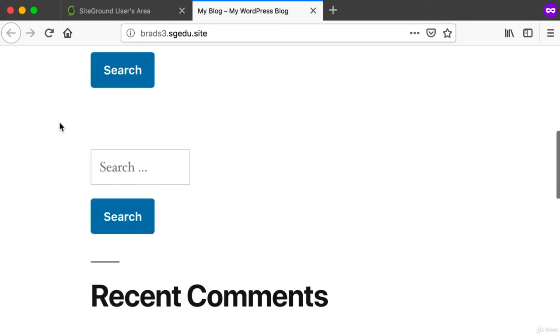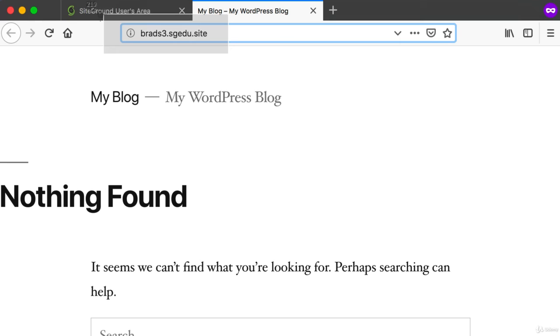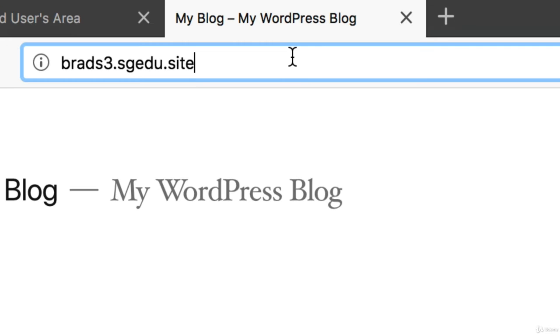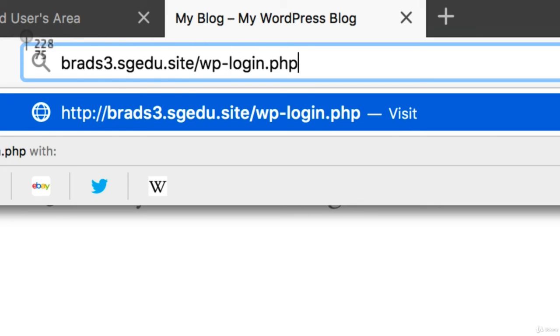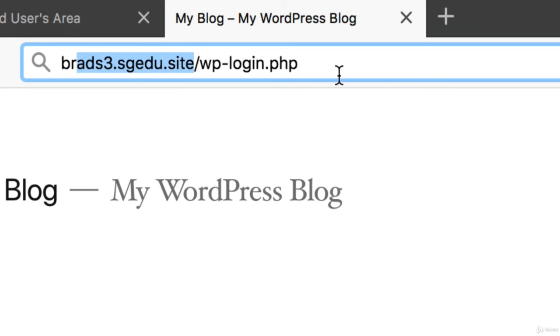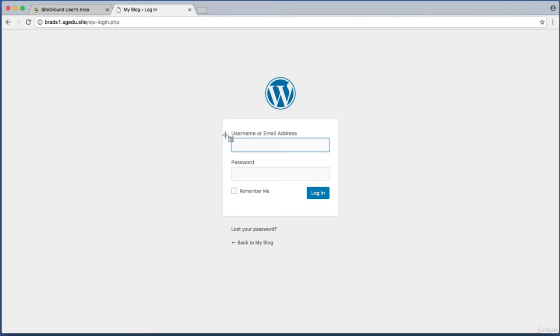All right, so you could share this URL with anyone in the world and they would be able to see this website. All right, but if this is your website, you want to be able to log in as the administrator so you can edit and change and customize your website. Up in the address bar, at the end of your URL, add on a / and then wp-login.php. And again, this part of your URL will be different. So press enter, and then just add the WordPress admin username and password.